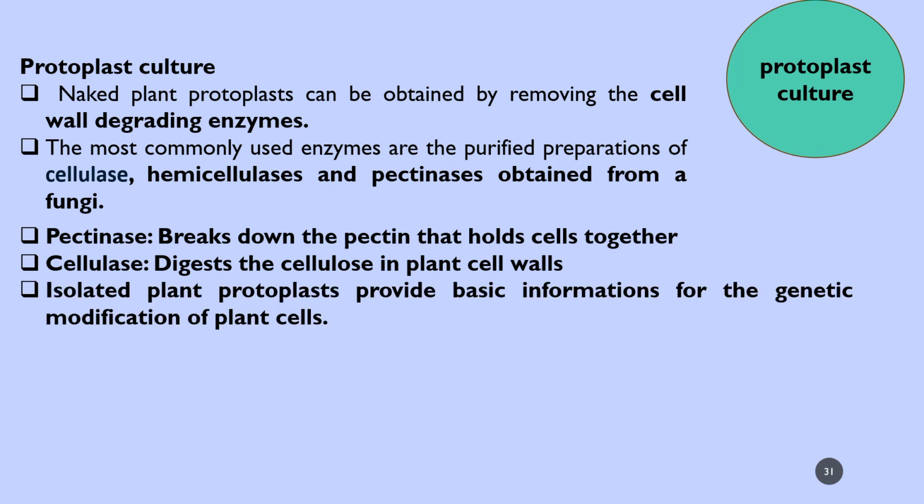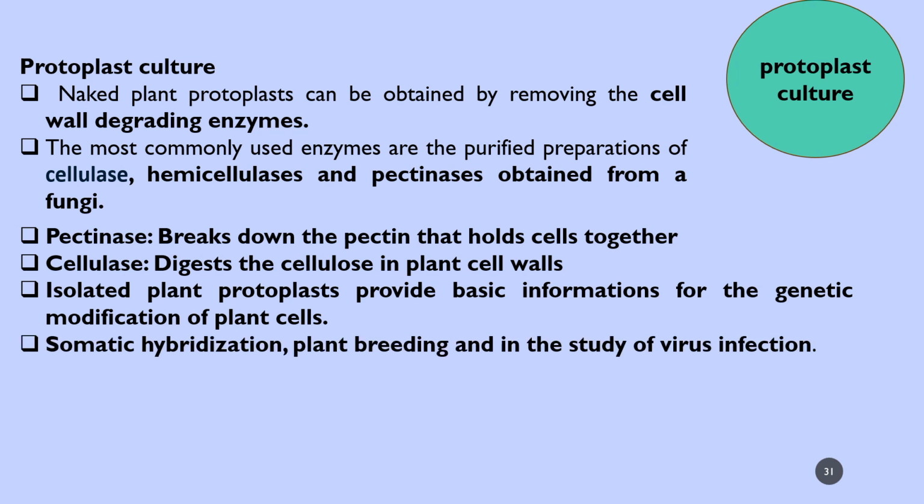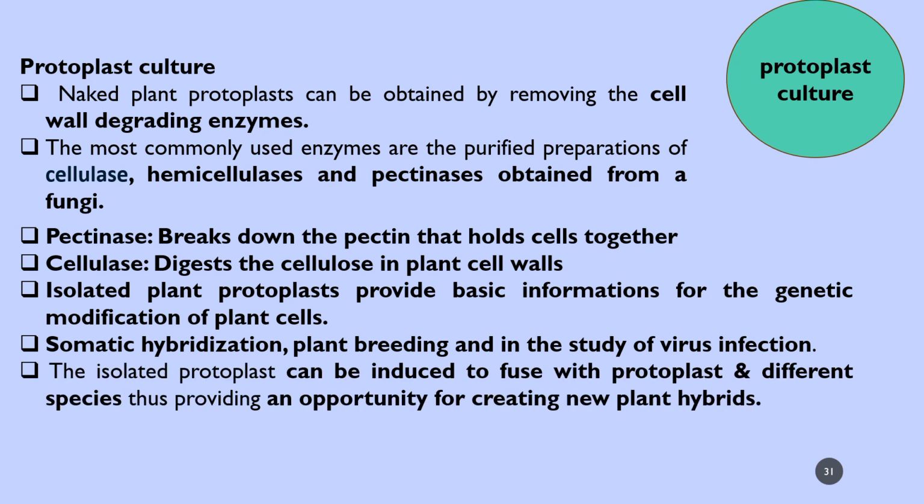Isolated plant protoplasts provide basic information for the genetic modification of the plant cell, somatic hybridization, plant breeding, and the study of virus infection. The isolated protoplast can be induced to fuse with protoplasts of different species, providing an opportunity for creating new plant hybrids.